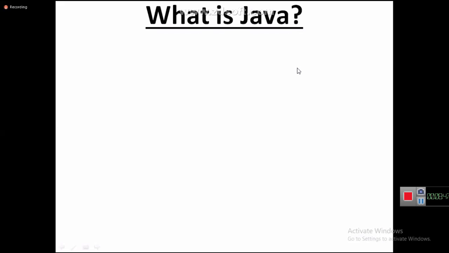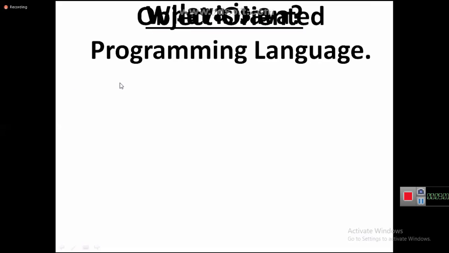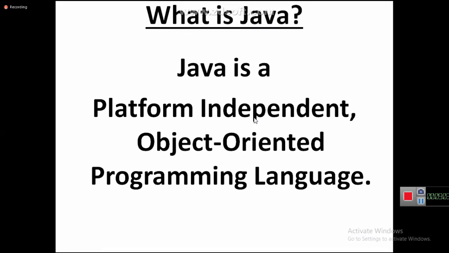So what is the point we need to understand? When C and C++ are already available, why do we need Java? Java is needed for achieving platform independency. So what is the statement I can say, what is Java? Java is not just a programming language.